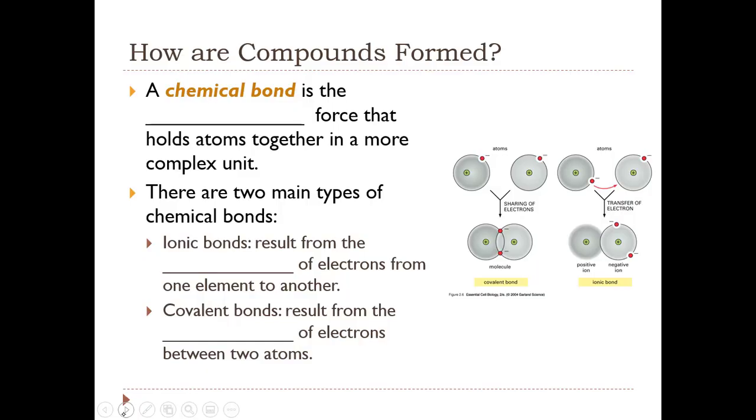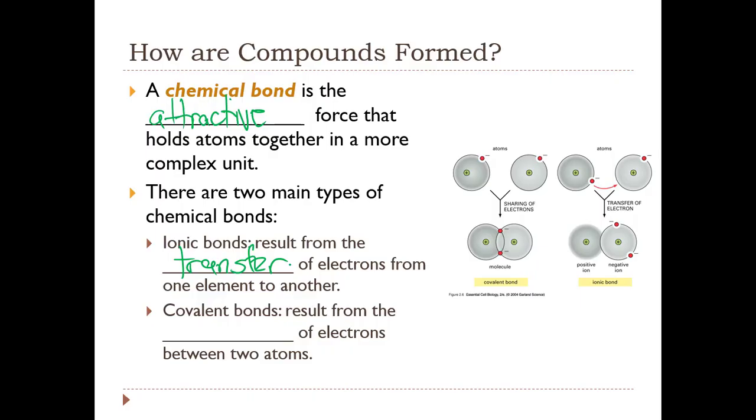So how are compounds formed? A chemical bond is the attractive force that holds atoms together in a more complex unit. There are 2 main types of chemical bonds: ionic bonds and covalent bonds. Ionic bonds result from the transfer of electrons from one element to another.